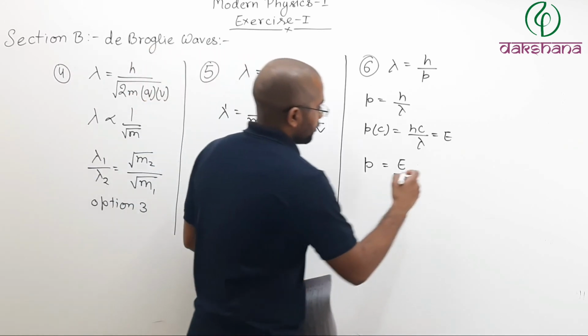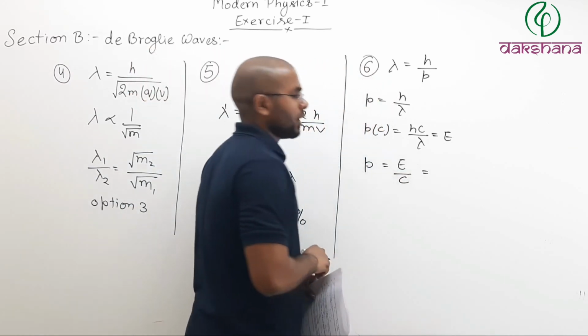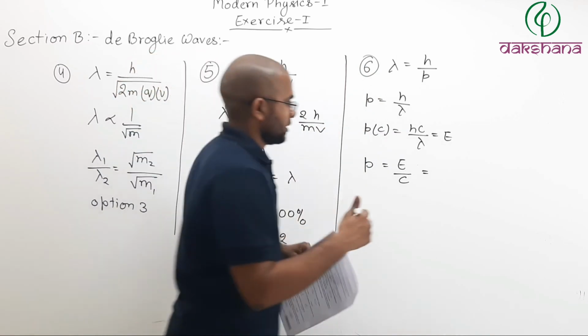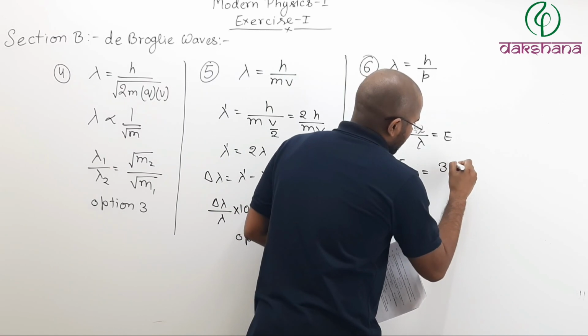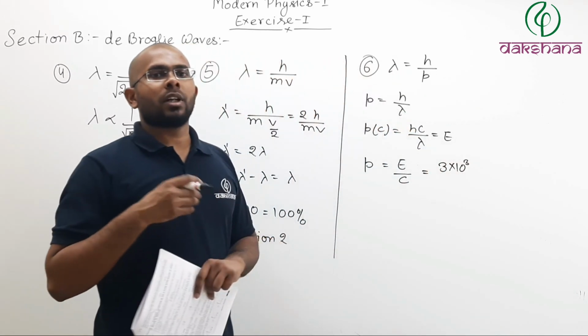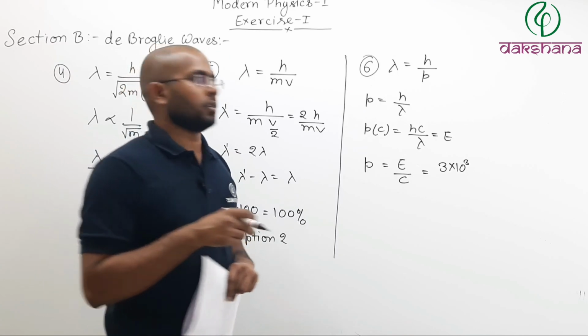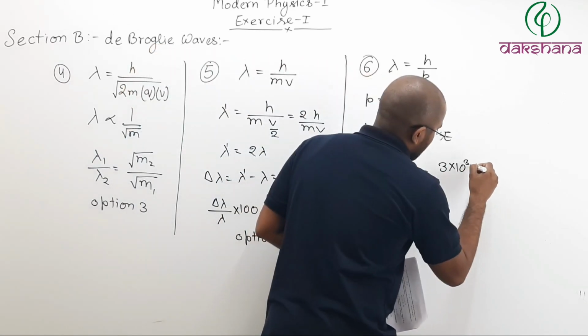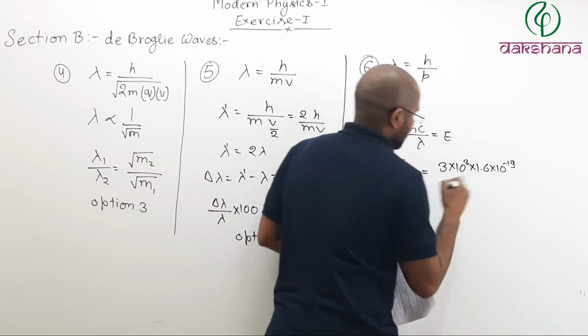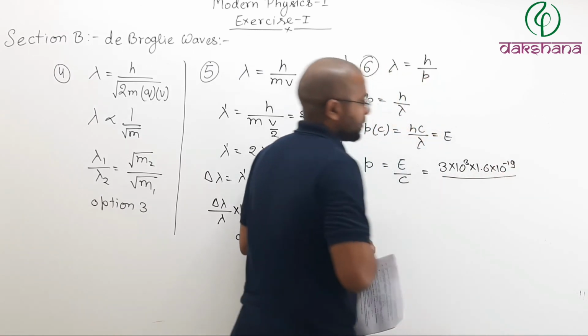So if I want to know the momentum of the gamma ray photon, then energy is given as 3 kilo electron volt, so 3 into 10 to the power 3 electron volt. To convert electron volt into joule, I have to multiply by 1.6 into 10 to the power minus 19, whole divided by the speed of light.